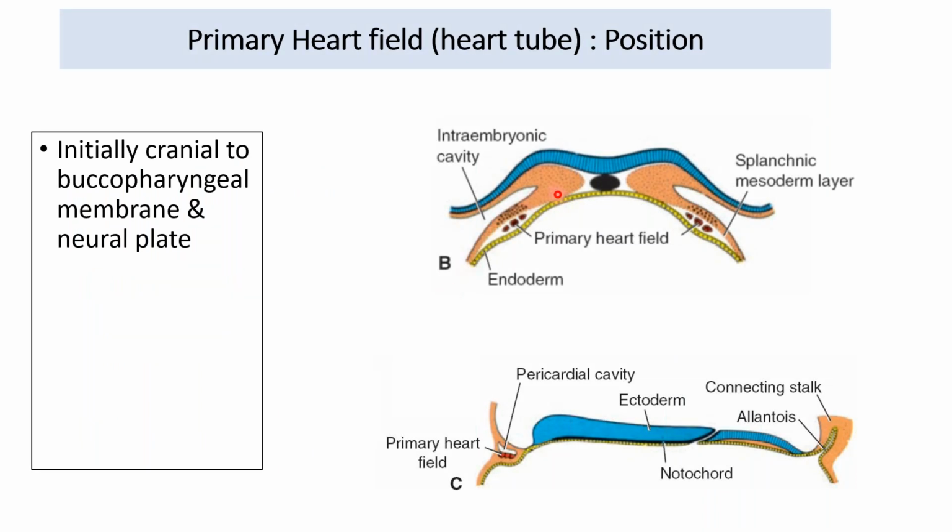Now we have seen how the primary heart field developed. Now let's see its relation. Initially it is cranial to the developing neural fold, the neural plate, and the buccopharyngeal membrane. This is the area of the buccopharyngeal membrane. So this is cranial to both the buccopharyngeal membrane as well as the growing neural plate and neural fold. So this over here is the primary heart field.